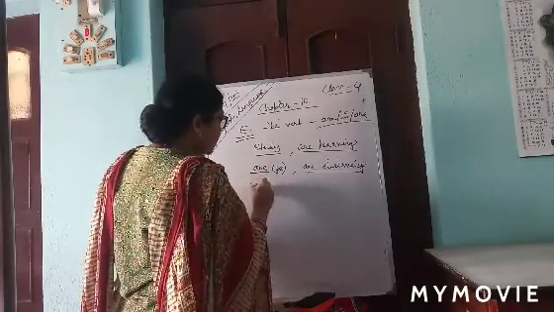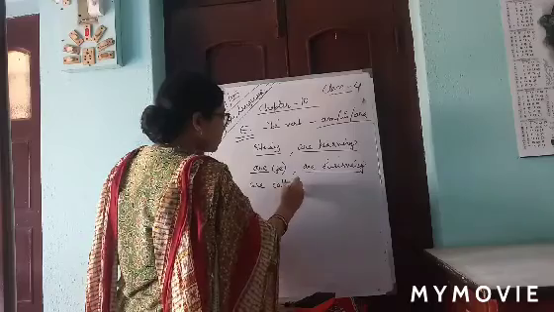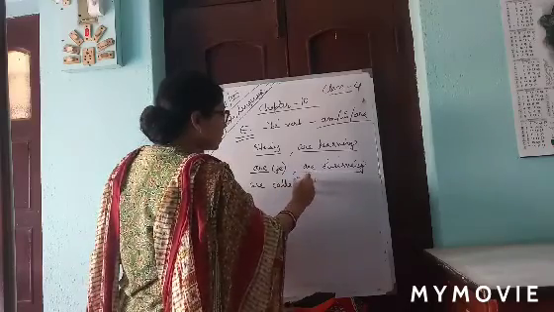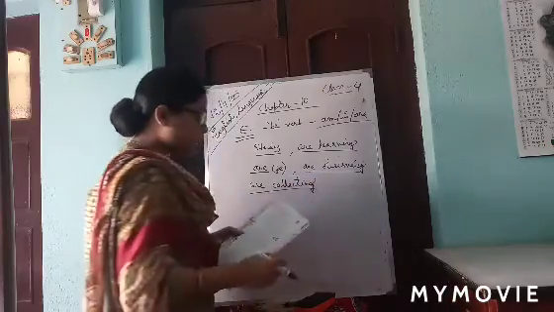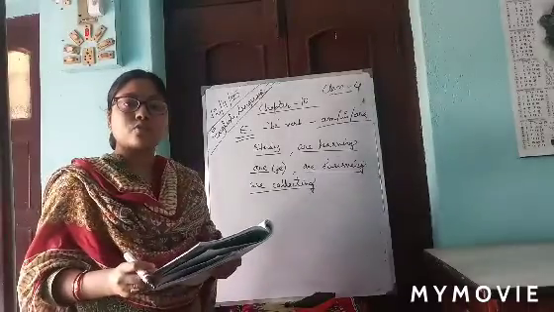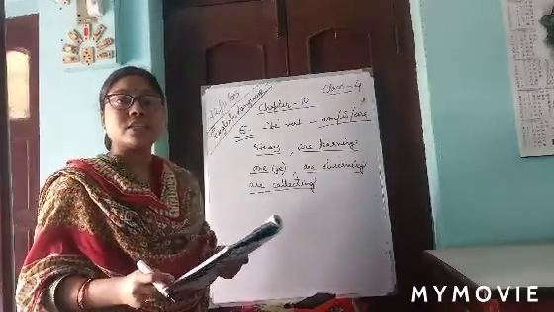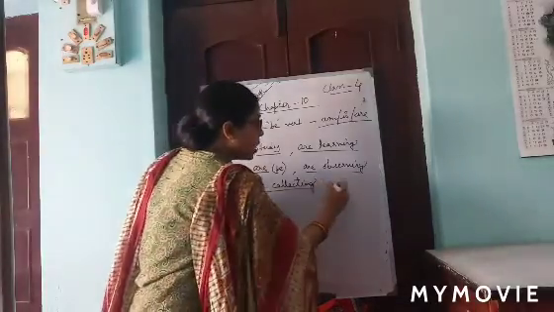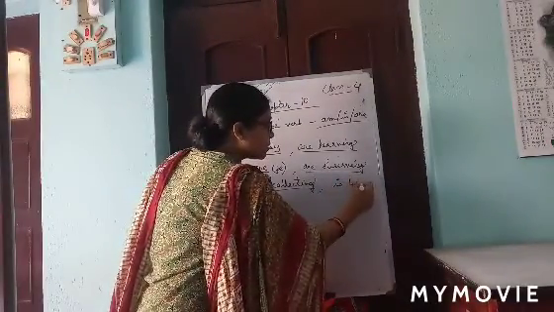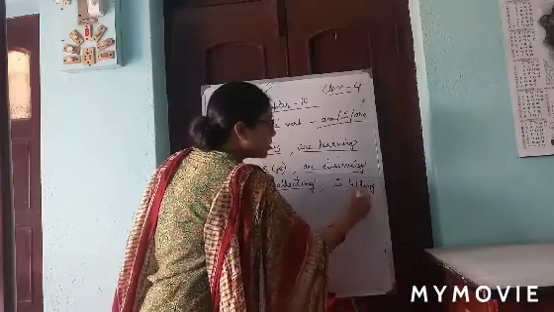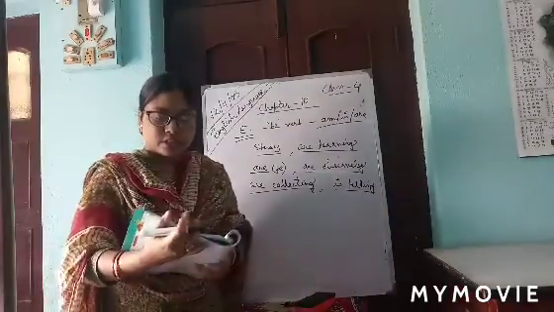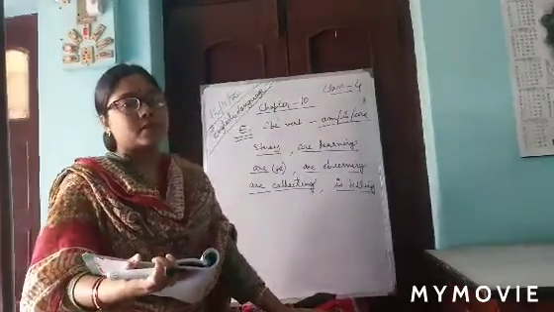We are collecting leaves and twigs to make a herbarium file. Along with this, our teacher is telling us interesting facts about different plants.